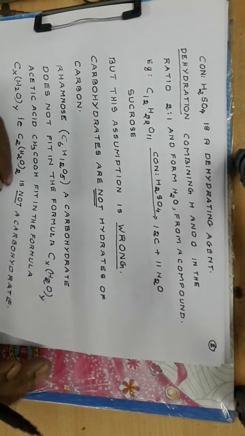And again, acetic acid, which is not a carbohydrate, fits in the formula Cx(H2O)y, that is C2(H2O)2, and it is a carboxylic acid, not a carbohydrate. Now, carbohydrates contain more than one OH group, hence they are called polyhydroxy or polyhydric compounds. Most of them are optically active, and they also possess an aldehydic or a ketonic group.